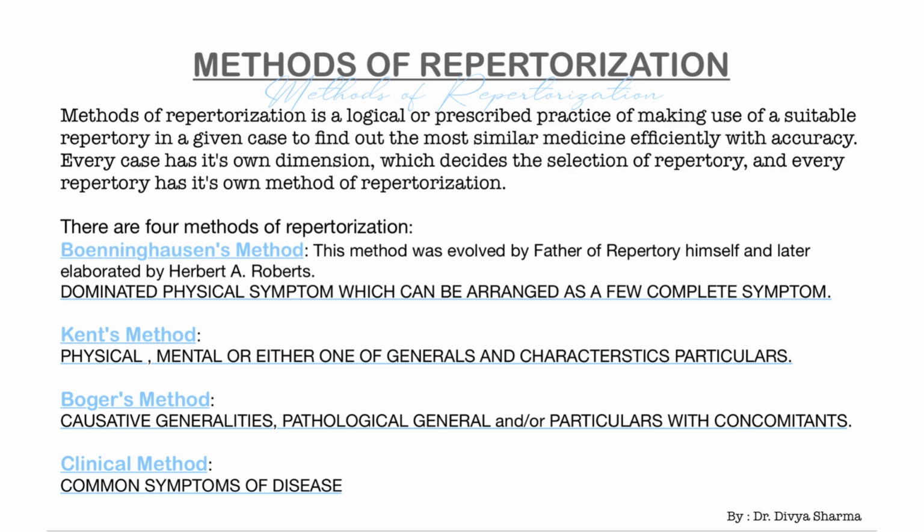Kent's method can be used in cases with physical, mental or either one of the generals and characteristic particulars. Boger's method can be used where cases are full of causative generalities, pathological generals and particulars with concomitants. Clinical method is used in cases where common symptoms of a disease are present.